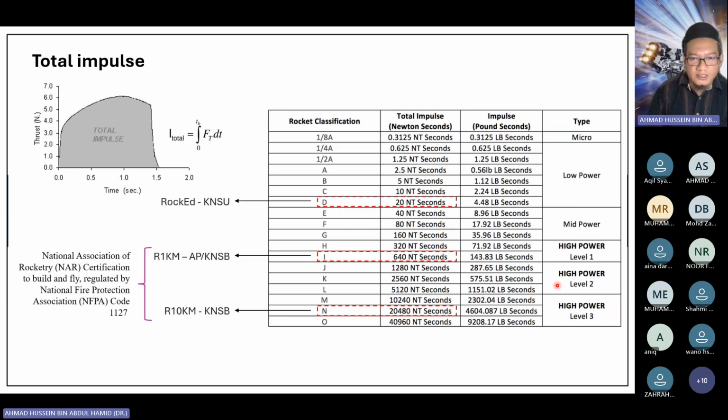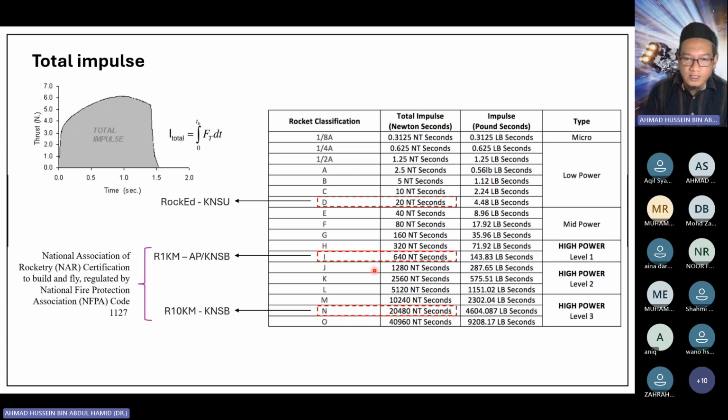In our lab, just a bit of sharing of experience, we have developed a few rocket engines. The smallest one that we have as of now is class D. We call it class D. This is for a 100-meter rocket motor. But the one that we are going to use in our competition is this class I, R1km. 1 km means 1 kilometer apogee. So we are going to use a KNSB propellant formulation.